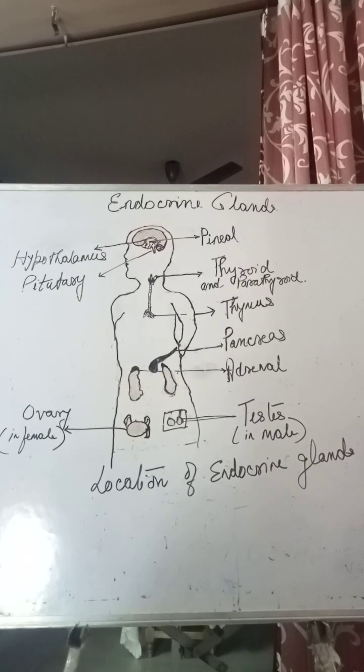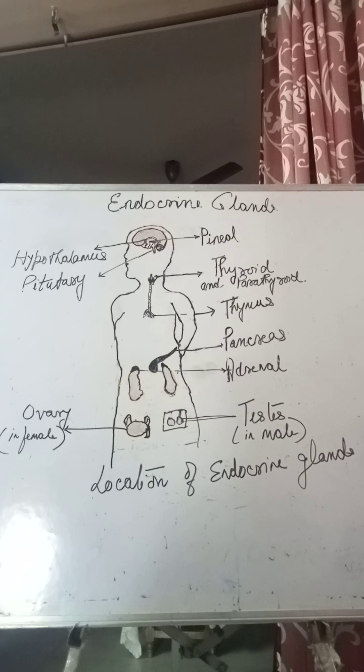The adenohypophysis consists of two portions, which are known as pars distalis and pars intermedia.